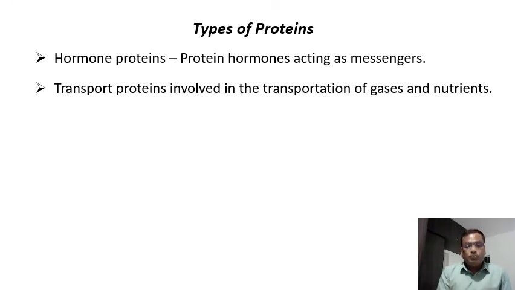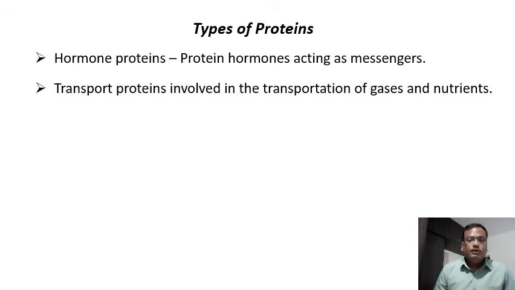Now, transport proteins. This is another kind of protein. Transport proteins are involved in the transportation of gases and nutrients. As I already mentioned, just think of hemoglobin and other pigments, right? Which transport oxygen and carbon dioxide. In the same way, there are so many proteins which are involved in the transportation of different kinds of molecules which are involved in different functions within the cell or in the body.